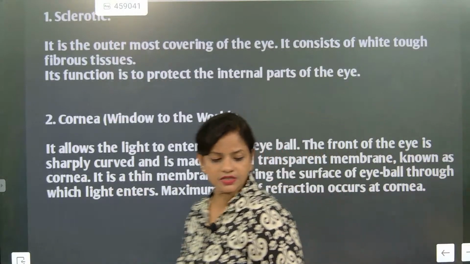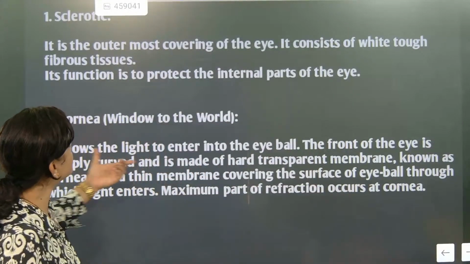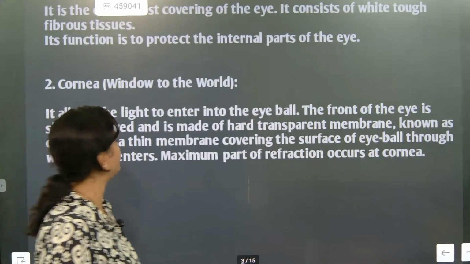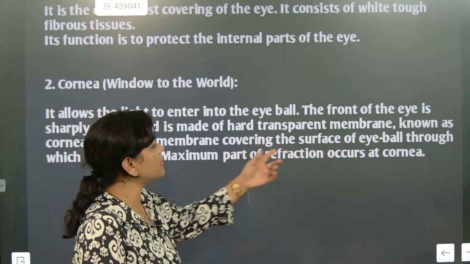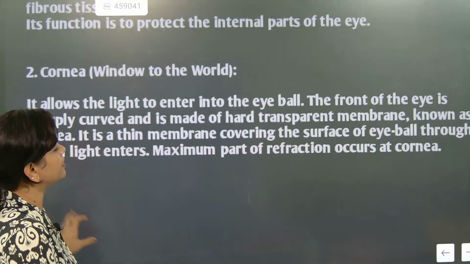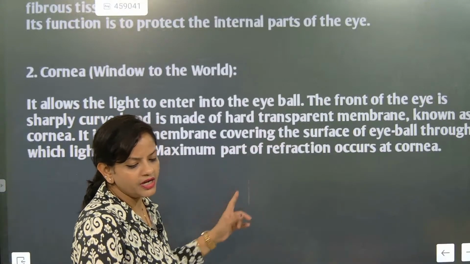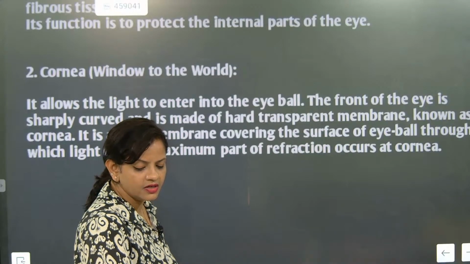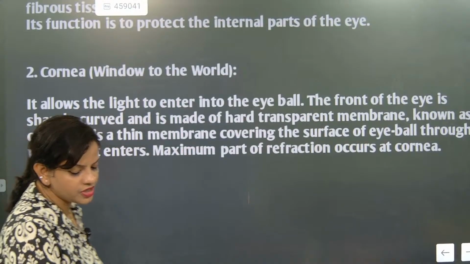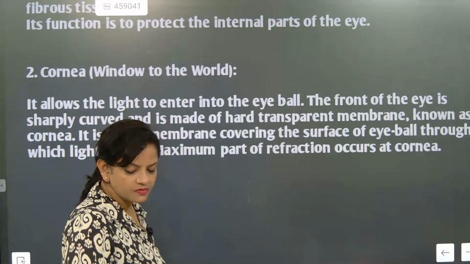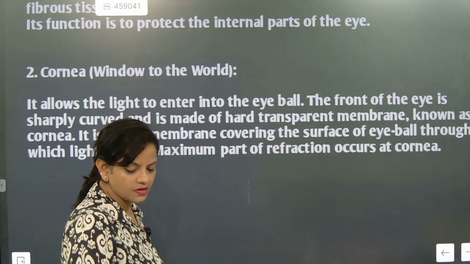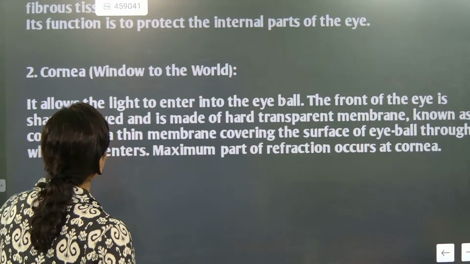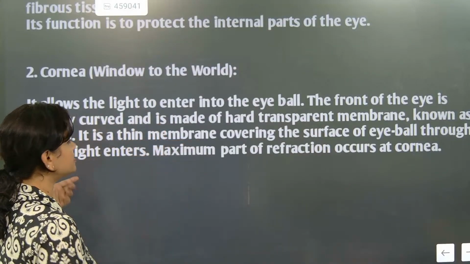Cornea, the window to the world. It is definitely called the window to the world. It allows the light to enter into the eyeball. The front of the eye is sharply curved and it is made of a hard transparent membrane known as cornea. It is a thin membrane covering the surface of the eyeball through which light enters. Maximum part of refraction occurs at the cornea. Understood? Maximum part of refraction is occurring at cornea. Now look here, it is a thin membrane covering the surface of the eyeball.